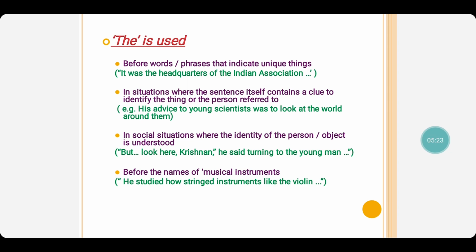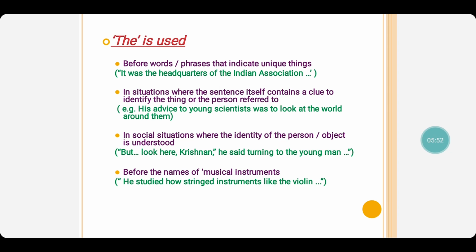In situations where the sentence itself contains a clue to identify the thing or the person referred to. Example, his advice to young scientists was to look at the world around them. So the world is always familiar to each one of us. We are familiar with the world. So here the word the is used.